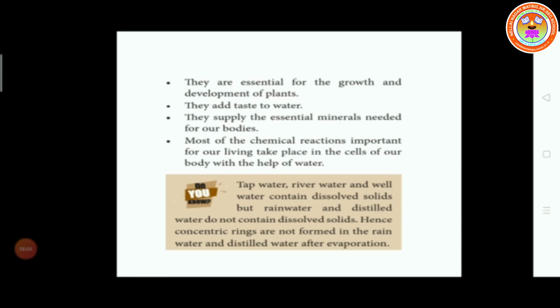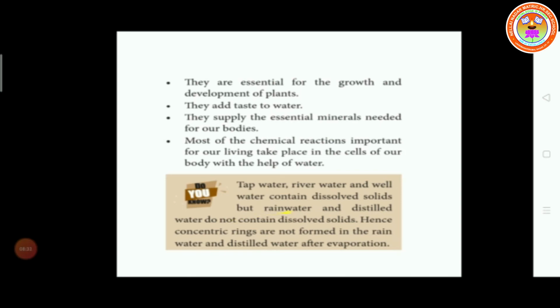Water is essential for the growth and development of plants. They add taste to water. They supply the essential minerals needed for our body. Most of the chemical reactions important for our living take place in the cells of our body with the help of water.